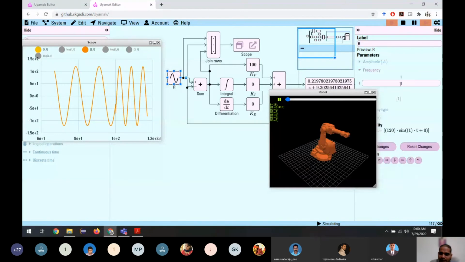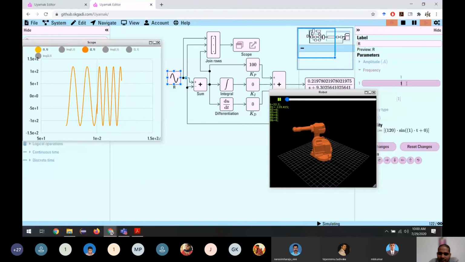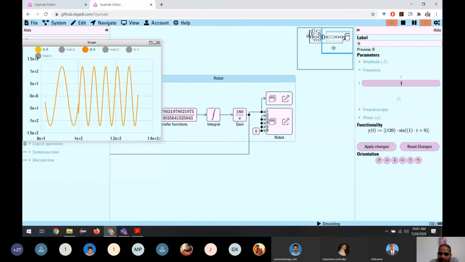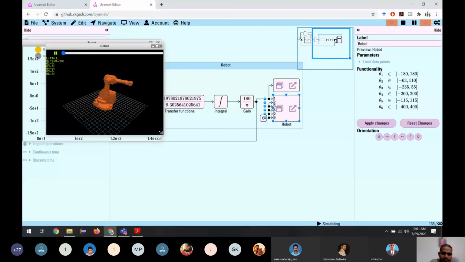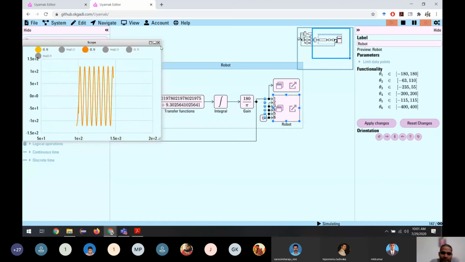I think it's not receiving enough signals to move. Okay, now it's working. Let me close it and open it again. It's not receiving signals properly. So let's move back to the previous one.